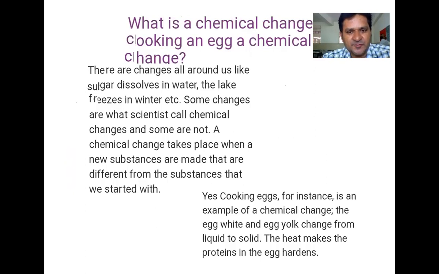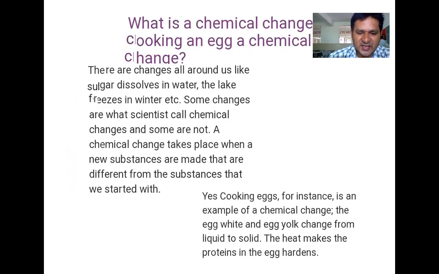So as I told you, the cooking of an egg, the boiling of an egg, it is a chemical change because it changes the egg protein, that soft egg protein becomes hard. So these are some of the generally well known examples for chemical changes.